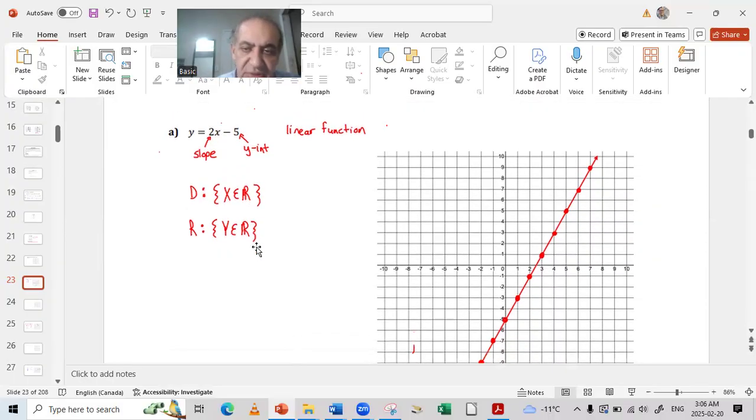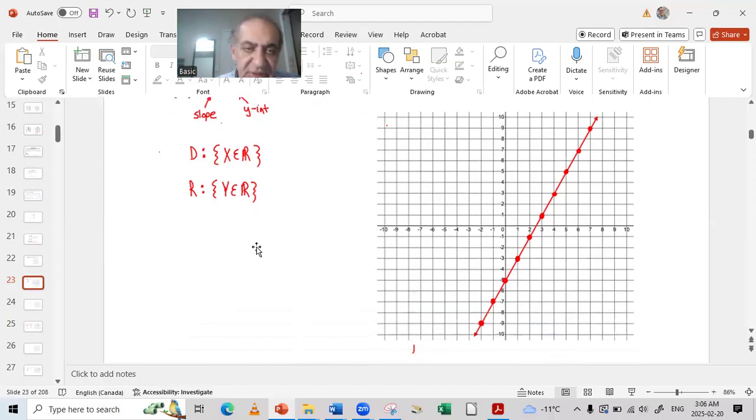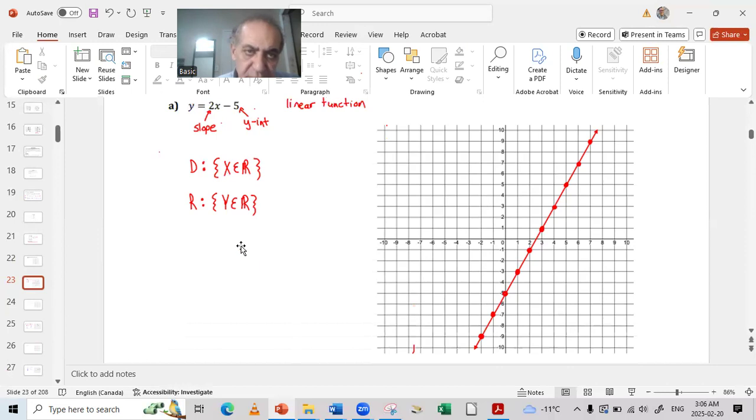Now I will draw it on the board in front of you so that you can understand it and know how to work with it. We'll put values for x and y, and this is a linear function because it makes one line.